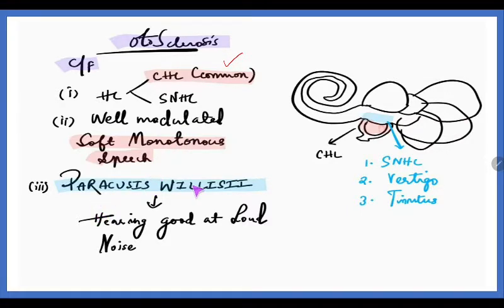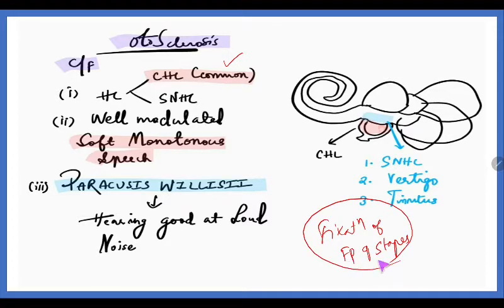One phenomenon is called paroxysmal vellicity. What is this paroxysmal vellicity? Already there is fixation of the footplate of the stapes, that is the stapedial otosclerosis. So what is happening? This is completely fixed. Normally for hearing it should move, but in high sound it will move, and therefore the person will hear better in loud noise or a noisy environment. This phenomenon is called paroxysmal vellicity.